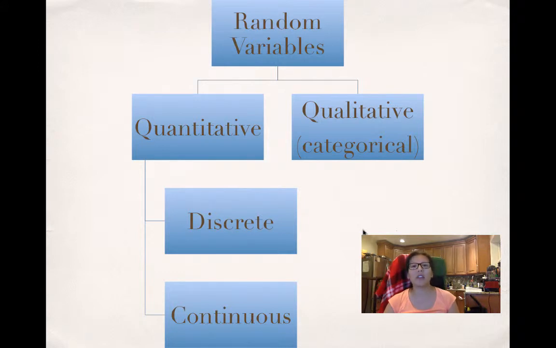Now, there are two kinds of variables, quantitative variables and qualitative variables. Qualitative variables is also known as categorical variables. They're interchangeable. And again, it's very self-explanatory. Quantitative has something to do with numbers.